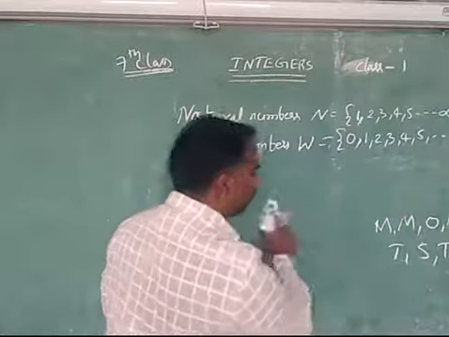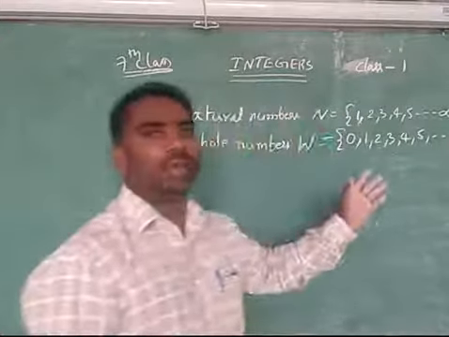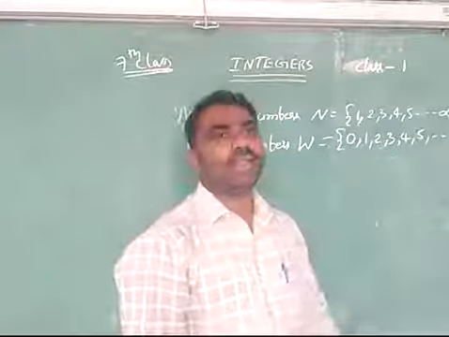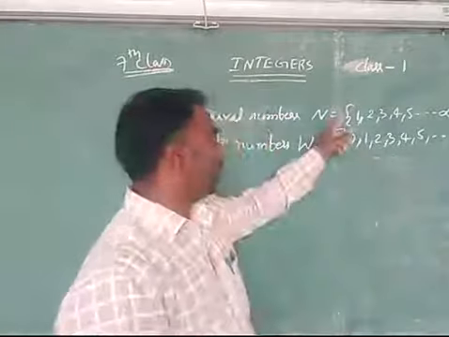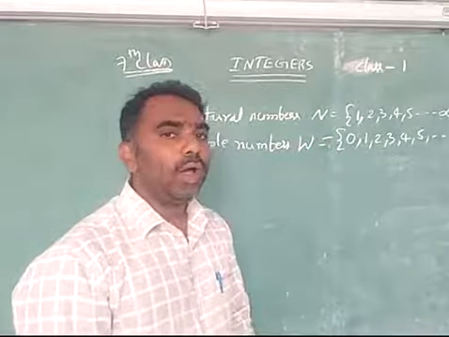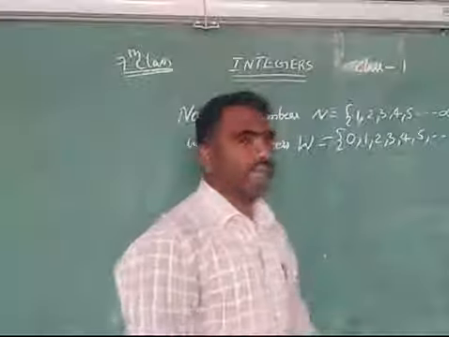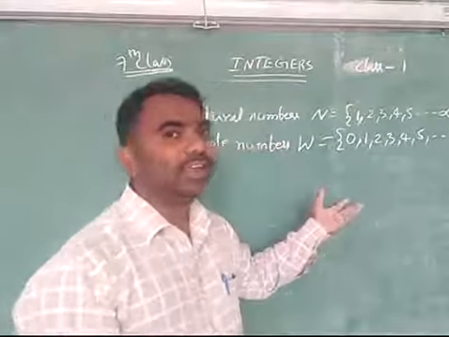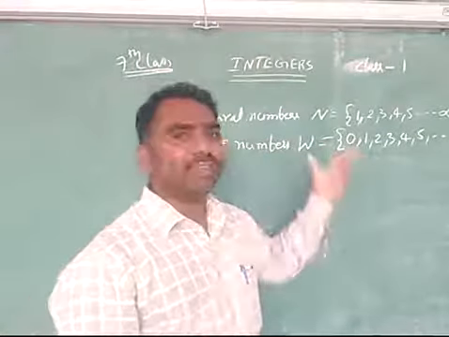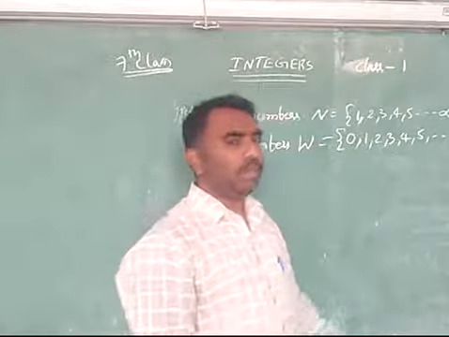Now you can say which is the smallest whole number. The smallest whole number is 0. The smallest natural number is 1, but the smallest whole number is 0. So you have learnt some numbers. I have a doubt: are these numbers enough to observe, to denote, to indicate anything? You will say maybe they are enough.